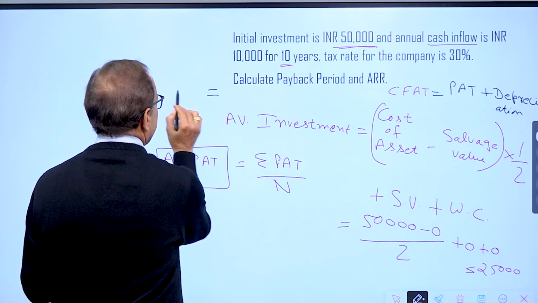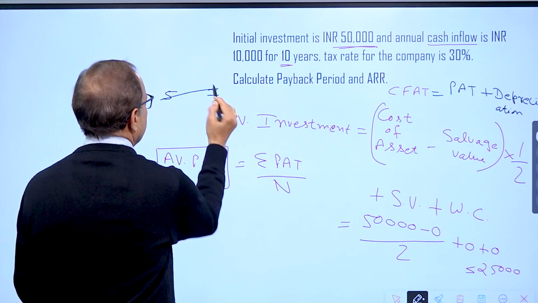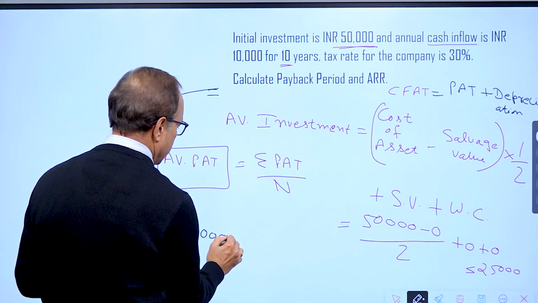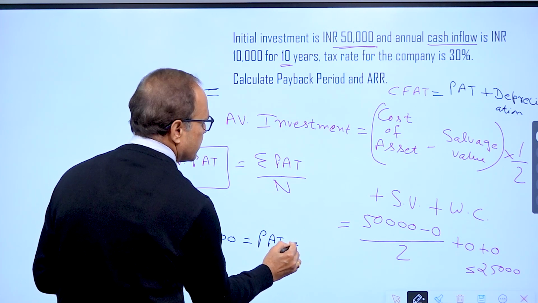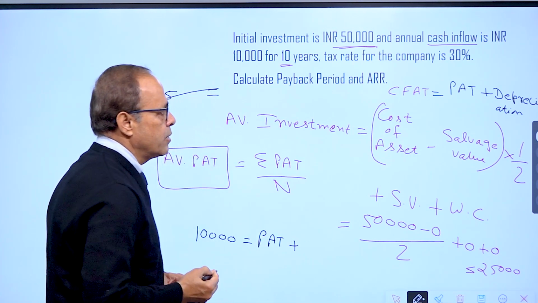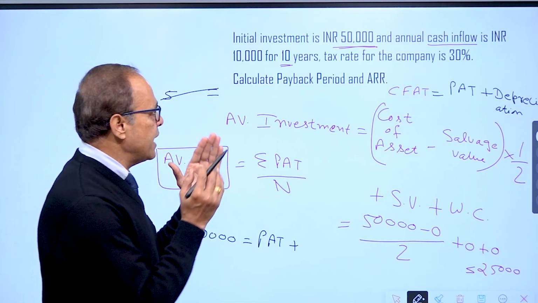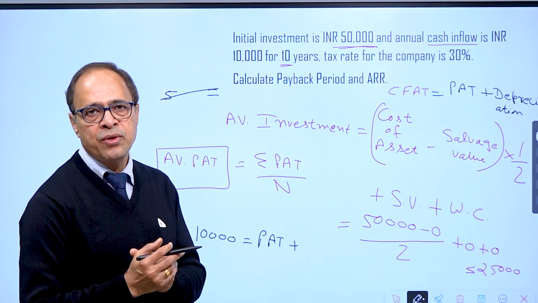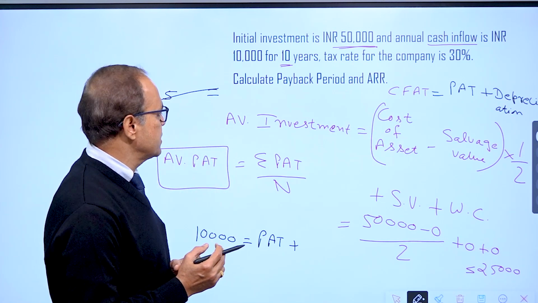That means CFAT is 10,000 year on year. Profit after tax is not given. But we can find out depreciation, because anyone who has arrived at CFAT must have added back the depreciation to profit after tax. So what might have been the depreciation?